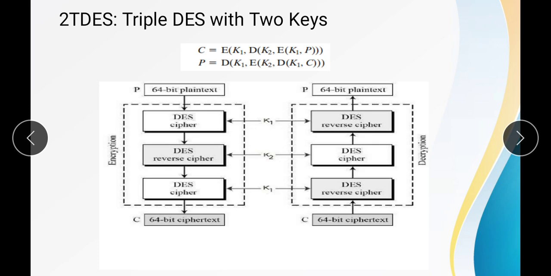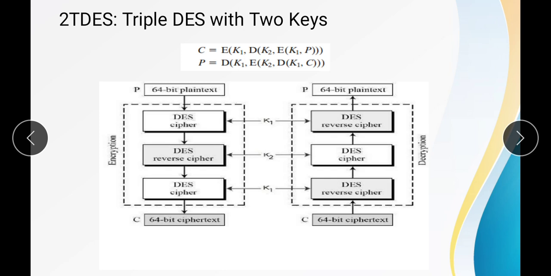Okay, now the expressions for the encryption and decryption are given here. The first expression is showing the encryption, where the ciphertext C will be equal to the encryption of P using K1, after that decryption using K2, and encryption again using K1.